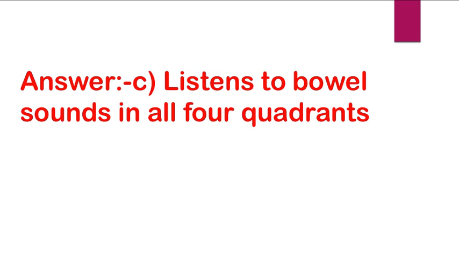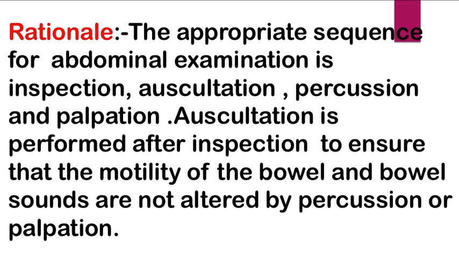Right answer is C. Listen to bowel sounds in all four quadrants. Rationale: the appropriate sequence for abdominal examination is first inspection and auscultation, then percussion, and last palpation. Auscultation is performed after inspection to ensure that the motility of the bowel and bowel sounds are not altered by percussion or palpation.